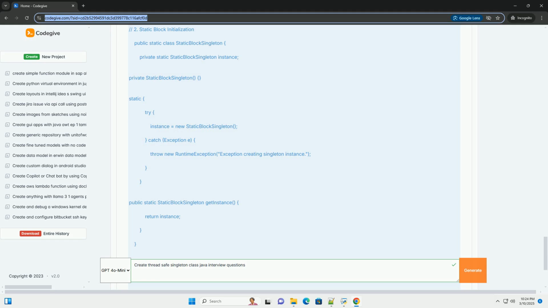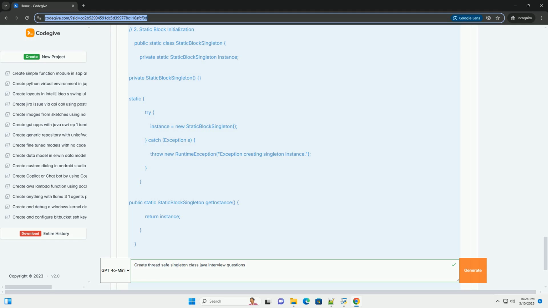Using enum for thread-safe singleton, the recommended approach. Explanation: Enums in Java are inherently thread-safe and guarantee only one instance. The instance is the single instance of the enum.